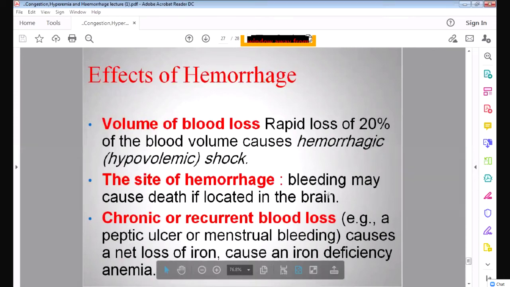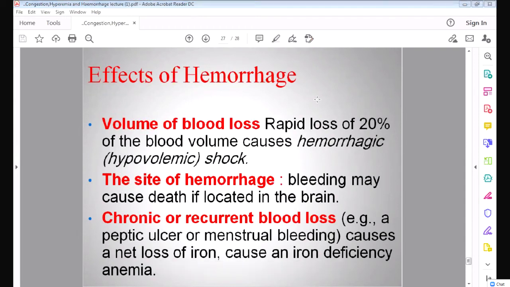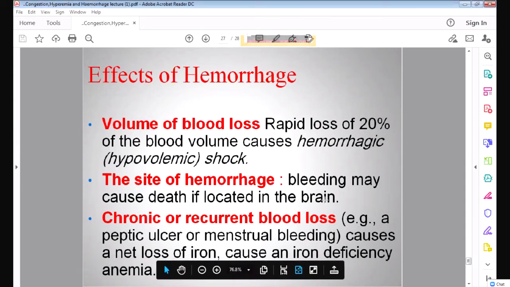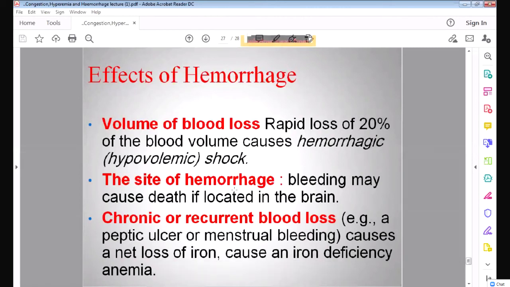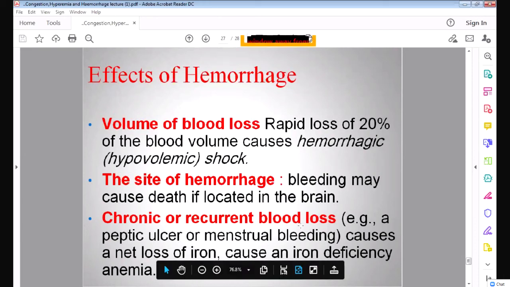Secondly, if there is hemorrhage into an important organ like the brain or the heart, these are the most important organs of the body, then it can cause death. So this is very important. If the site of hemorrhage is the brain or the heart, then death can occur.